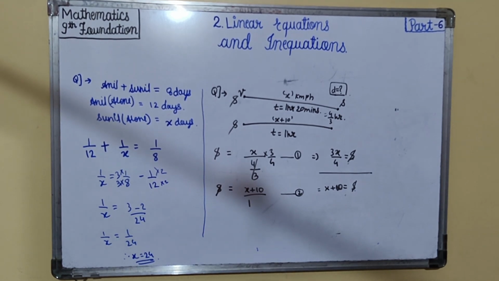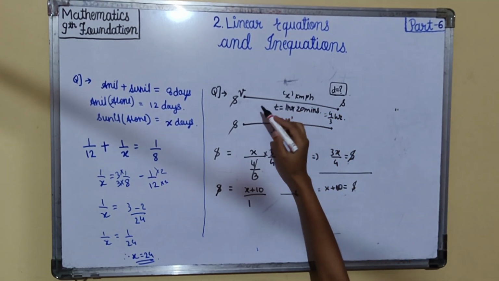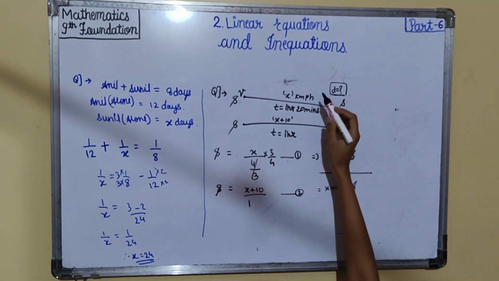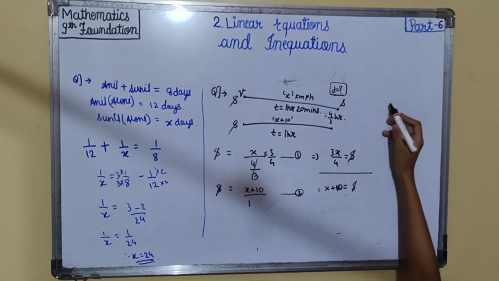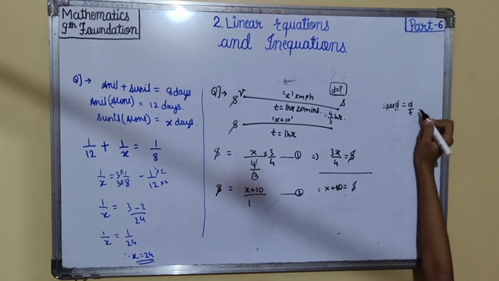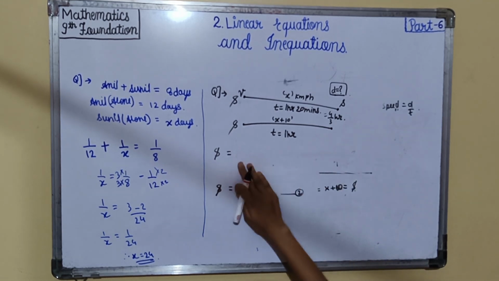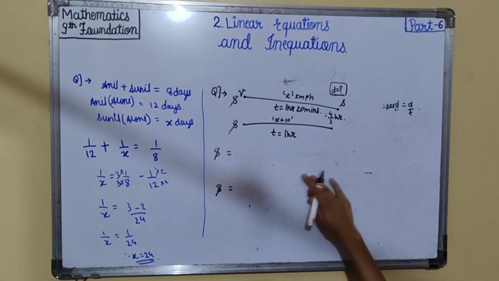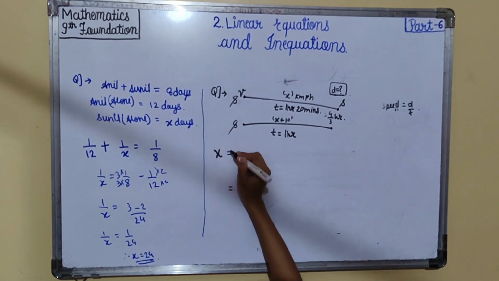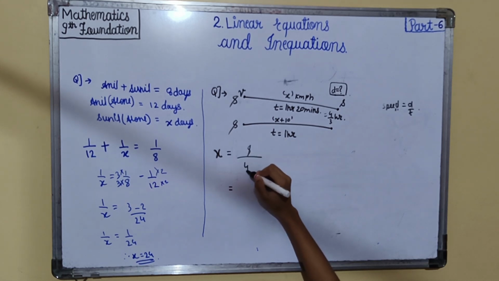So we'll take x kilometer per hour as speed, and s is the distance. So distance is s and x is the speed. We know the formula, speed is equal to distance upon time. For making these equations easier, speed is x, so x is equal to distance s upon time 4 by 3.